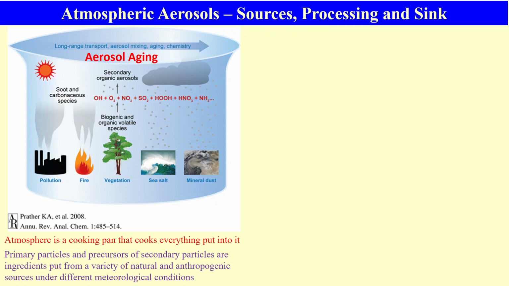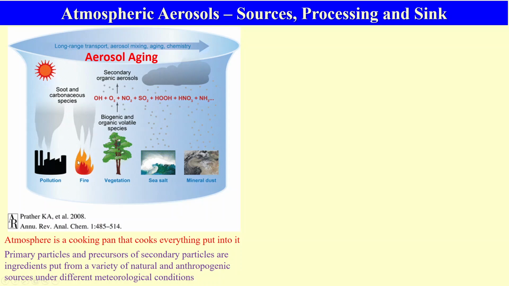So we are talking about atmospheric aerosols. This is a very simple slide and most of us know about it. What I want to say here is that our atmosphere is actually like a cooking pan which cooks everything you put into it. So what are the ingredients we are putting? We are putting different types of primary and secondary aerosols.